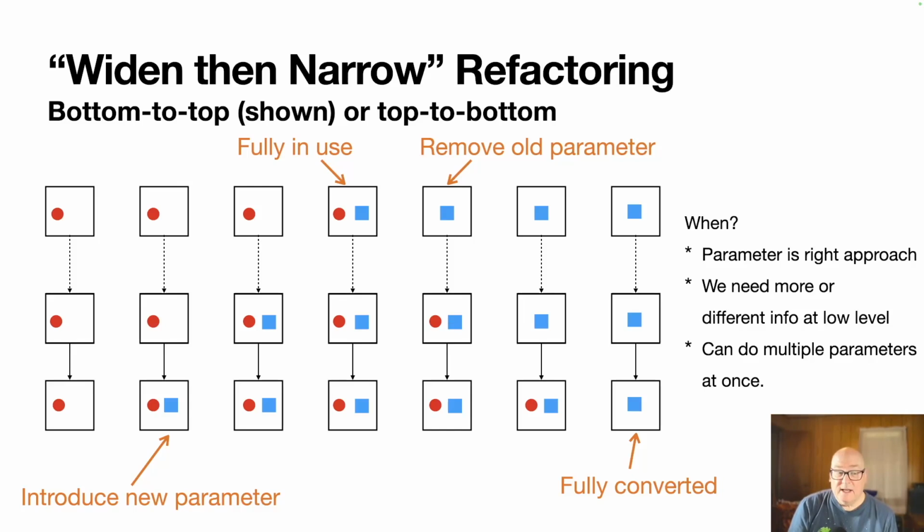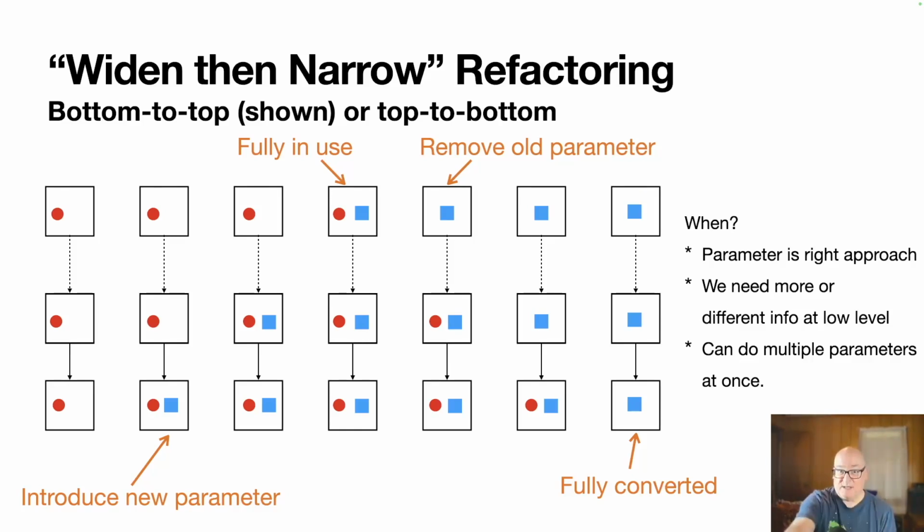nobody's calling it yet. So I'll start it as being optional, and I can build up incrementally so that nothing's going to break because this new parameter is there. And then I'll work backwards. The callers need to provide that new value, and we'll put a parameter in for them. And then finally, the topmost level where we're getting the information that we wish we had is going to get that parameter. And so at that point, we have the right value coming all the way down.